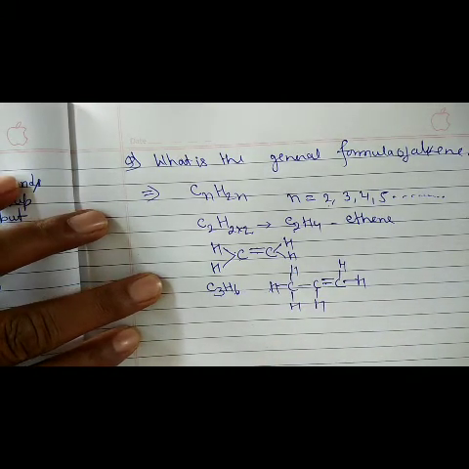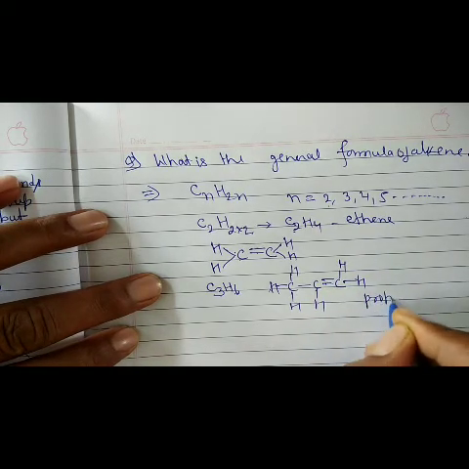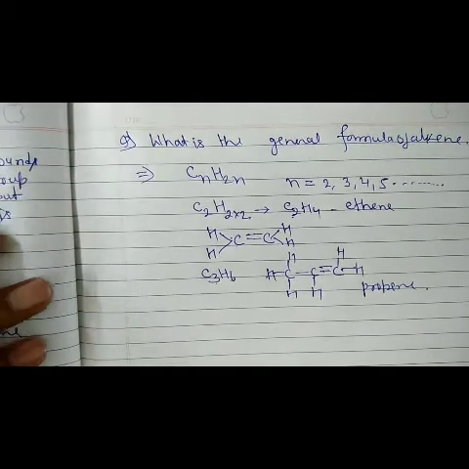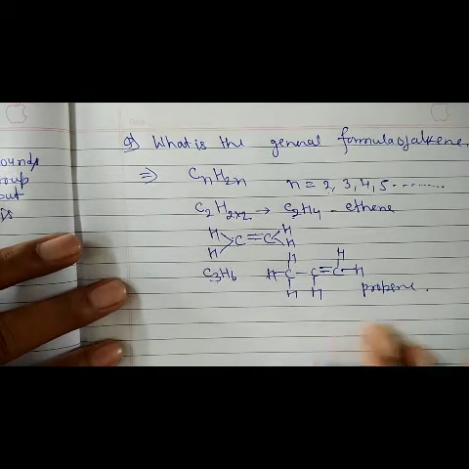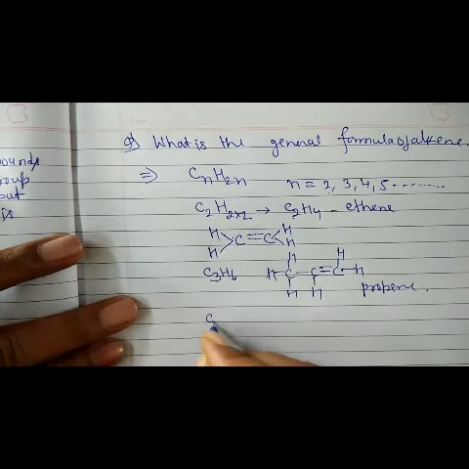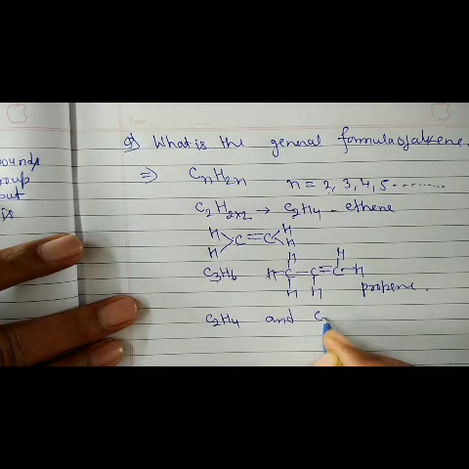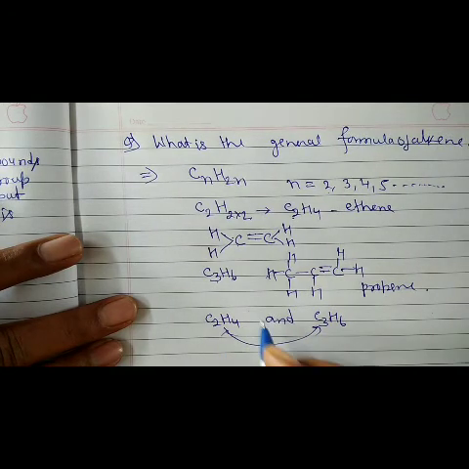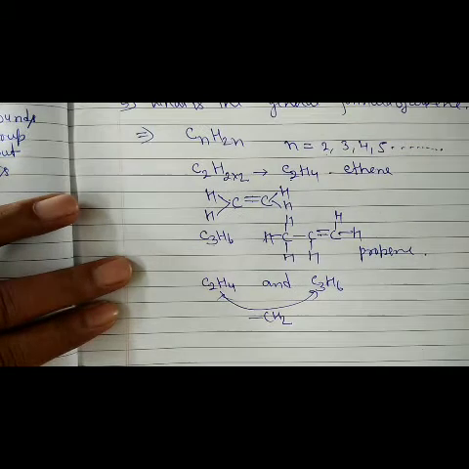Total number of hydrogen atoms present is 6. So their name will be propene. You also see here C2H4 and C3H6. What is the difference between two compounds? Difference is only CH2 group. This is also a homologous series.